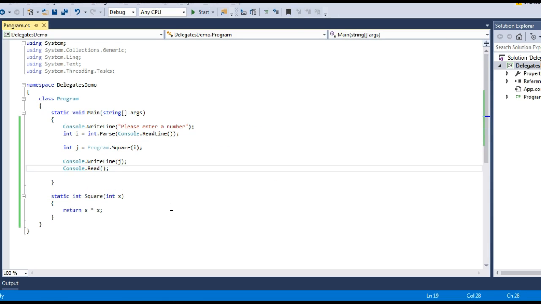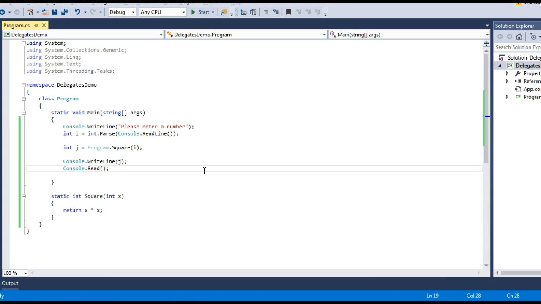As I have told you, a delegate is used to point to a function or method. So let's use a delegate and then call this function. For now, we are calling this function directly with the help of the class name. So there is a high amount of coupling in here, right? I need to use the class name or the object's name to call this method. We can also call this with the help of a delegate. And remember, this lecture is just for you to understand the concept of delegates. Why do we need delegates? That I will explain in my next lecture. So let's try to make a delegate and then call this function.